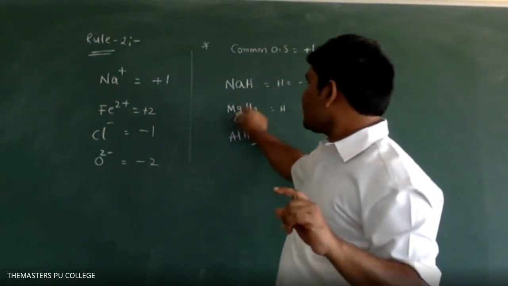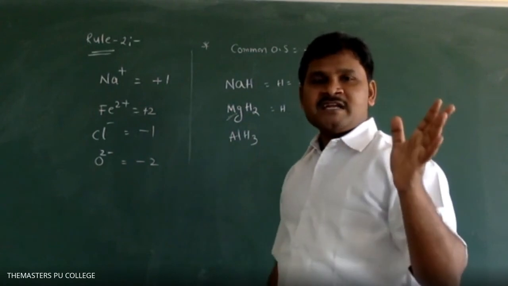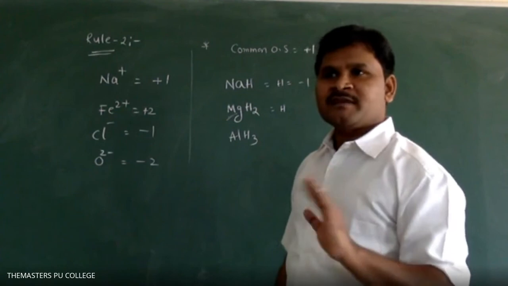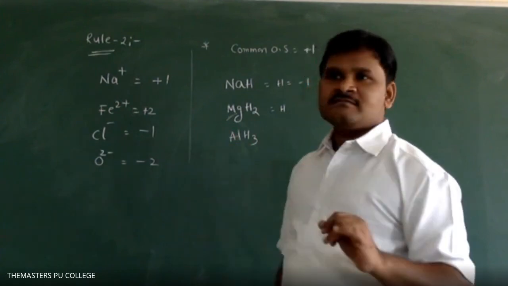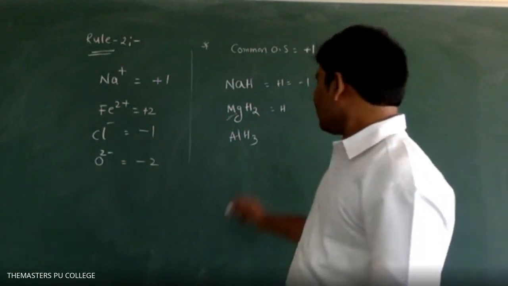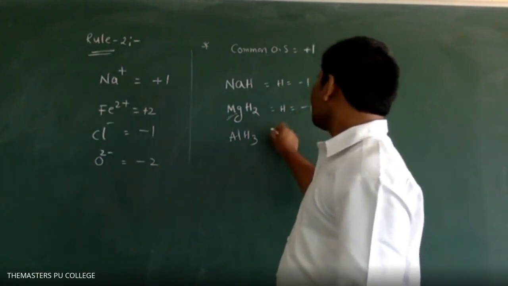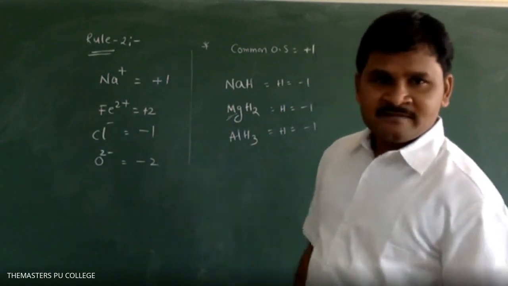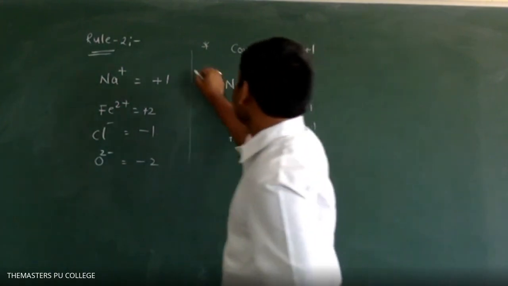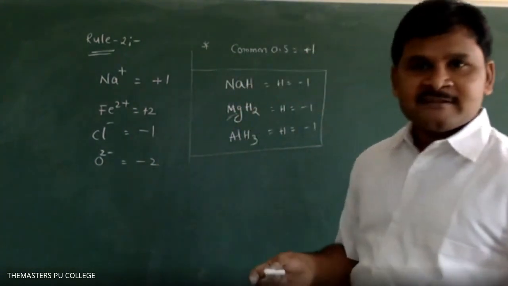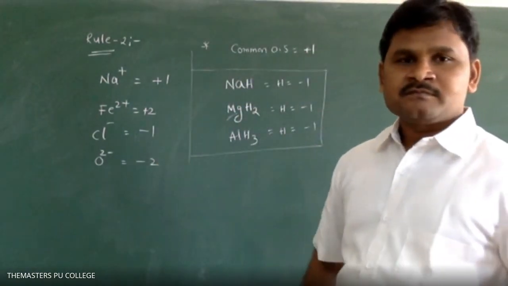Second group elements, beryllium, magnesium, calcium, strontium, barium, also -1. Boron, aluminium, gallium, indium, thallium, whatever it may be, hydrogen is -1. By seeing examples, you can understand. No need to worry. This is rule number 3.